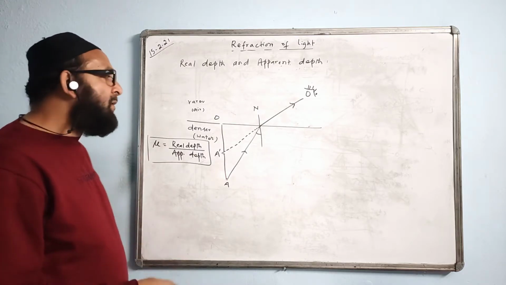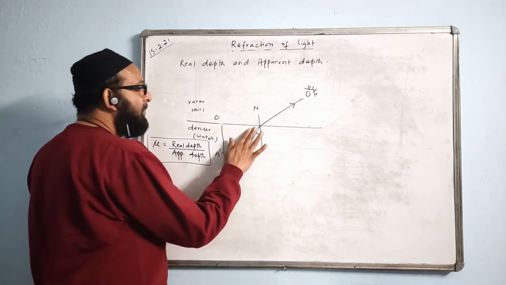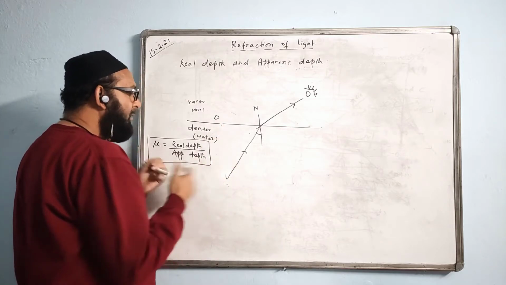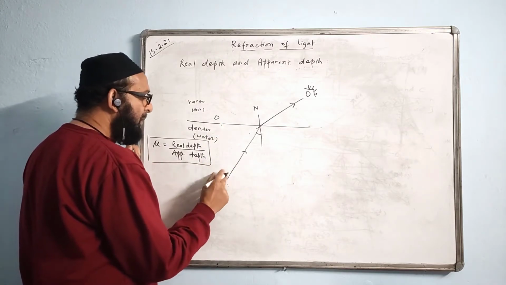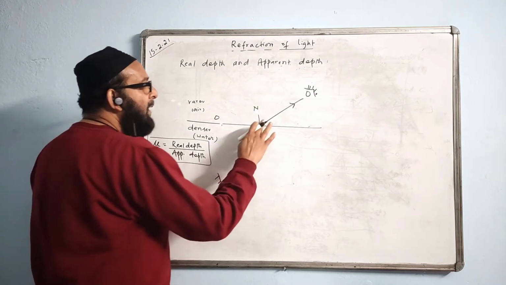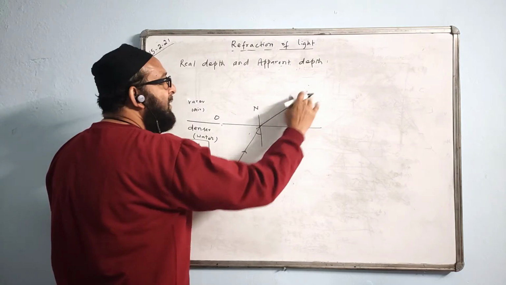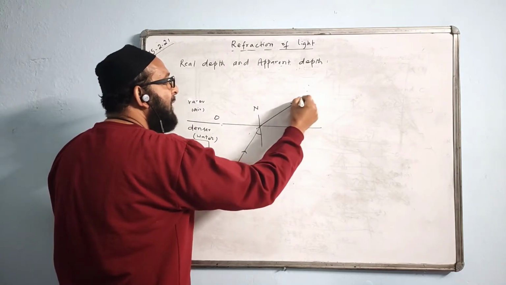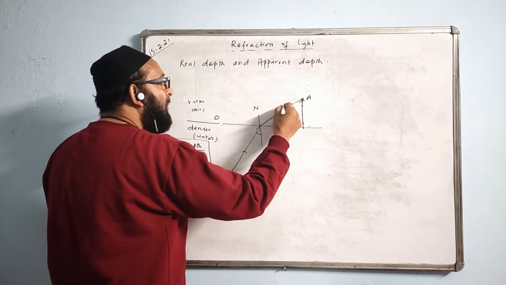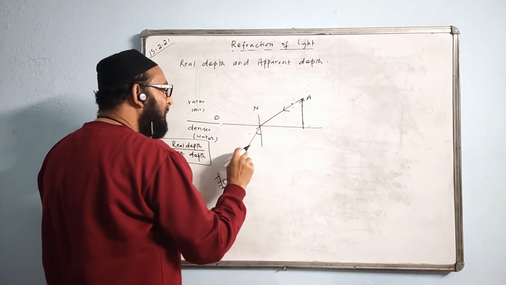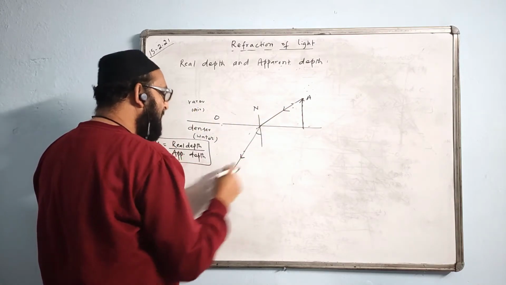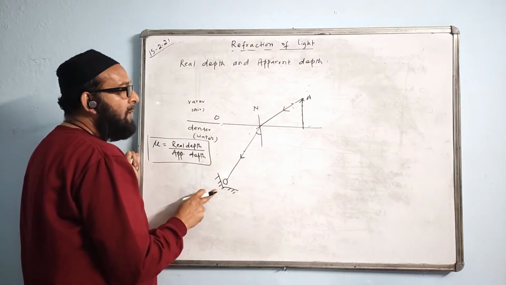Let us take the reverse of this question. Now the observer is here, in the denser medium. And the actual object is lying here. Here is the object, the point A. This is the actual height of the object. From here, the ray is traveling from rarer to the denser, where it will bend towards the normal, and is coming here to the observer.